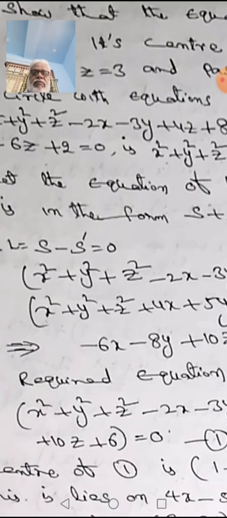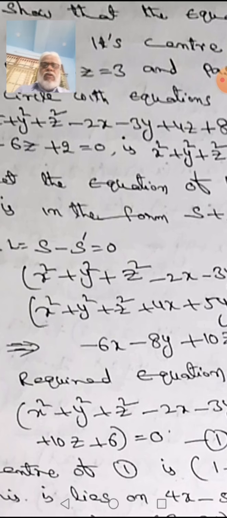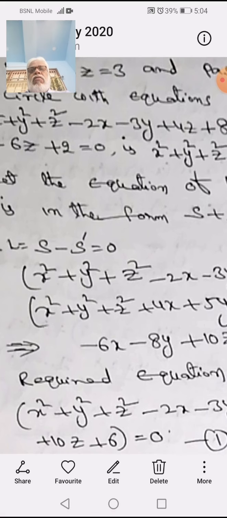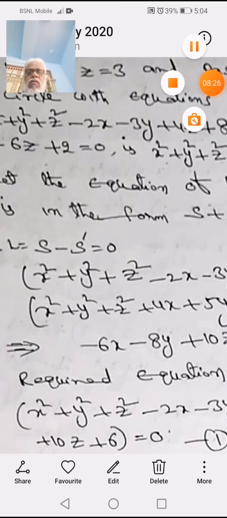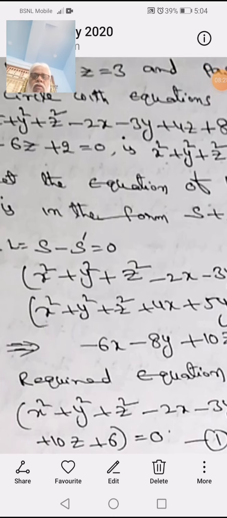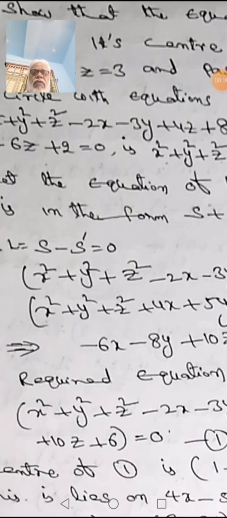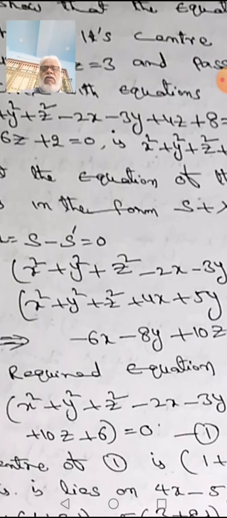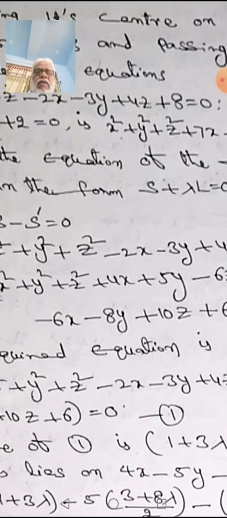Means you take x square plus y square plus z square minus 2x minus 3y plus 4z plus 8.